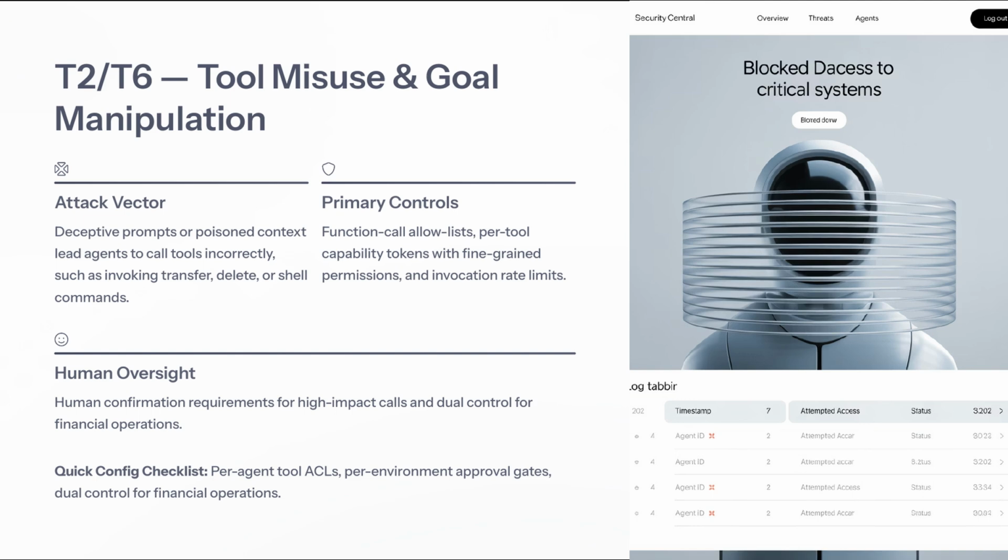Human oversight plays a vital role here as well, requiring confirmation for high-impact calls and employing dual control for financial operations to ensure an extra layer of security. Before we move on, consider incorporating a quick configuration checklist that includes per-agent tool access controls, approval gates for different environments, and dual control measures for financial transactions. Next, we'll explore the challenges posed by privilege compromise and supply chain risks, including issues stemming from misconfigured service accounts.